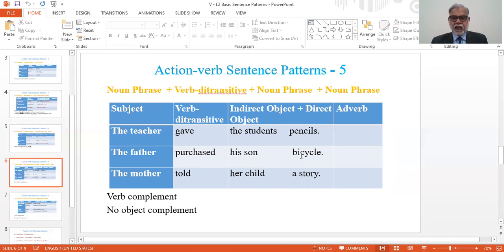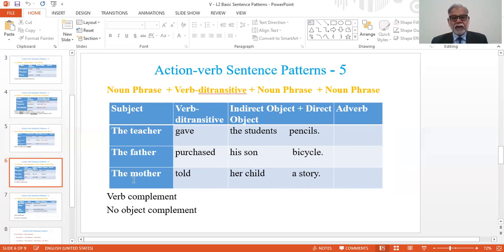In the second example, the father, subject, purchased, verb, indirect object is son, and direct object bicycle. Again, verb has two objects. These two objects are complements of the verb, but this example cannot have object complement. When two objects are present after verb, or the verb is ditransitive, no object complement is possible.